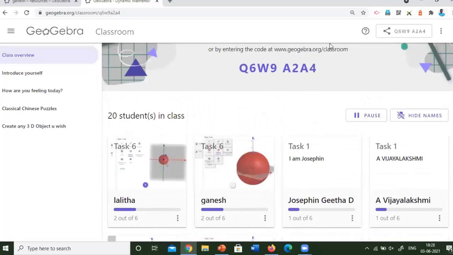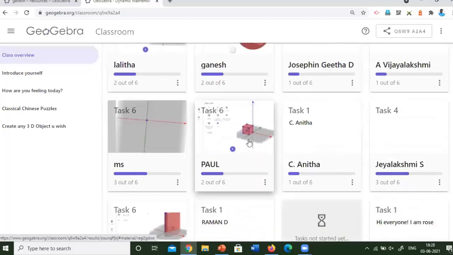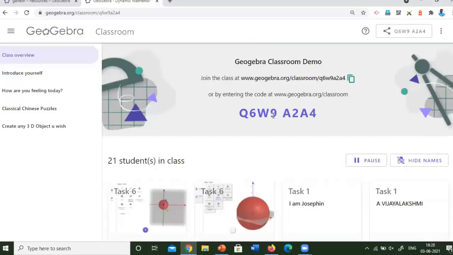Okay, I hope it gives you a clear idea about how we can utilize the GeoGebra classroom for remote learning and teaching. Here what I have done is collect many applets and arrange them in a sequential order as task 1, task 2 like this. And then I have created a class, and the class code is shown like this. You can share the code by using this, just like this: join the class at geogebra.org classroom.